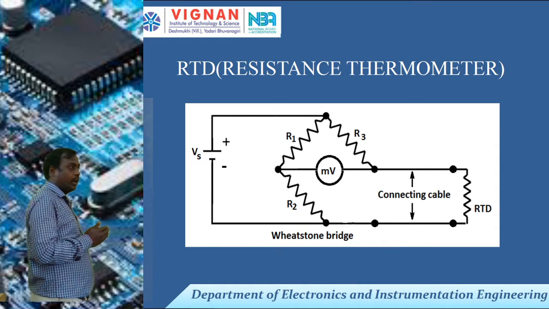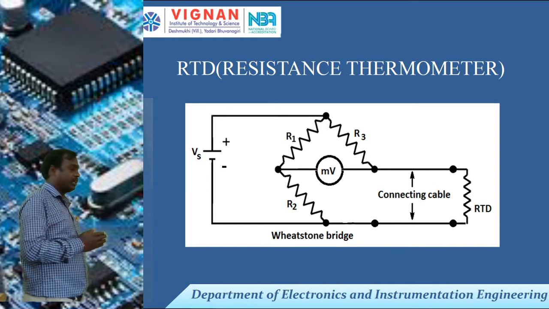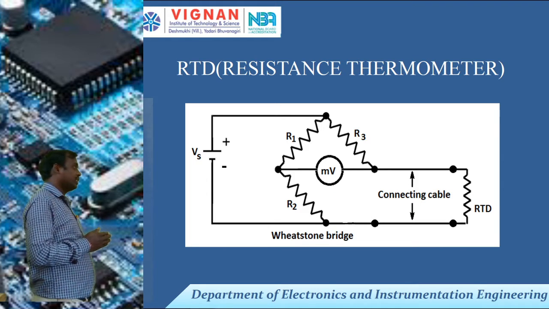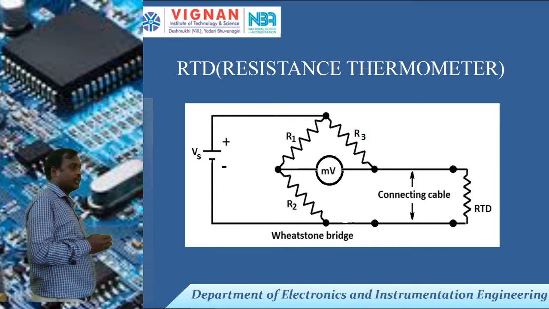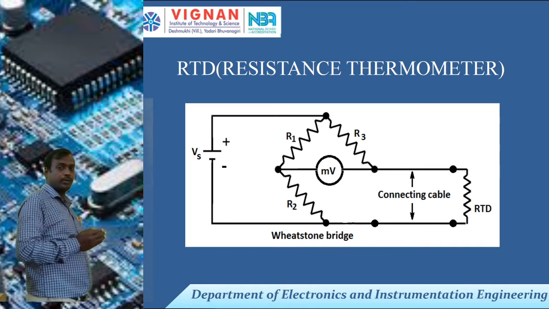That means the opposite arms are not equal, so the output voltage displays some voltage. That voltage is calibrated in terms of temperature, in analog, voltage or digital form. So we can observe the output value as temperature. That is the calibrated value.